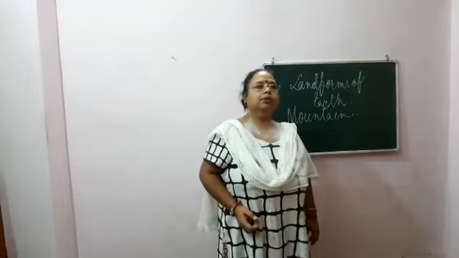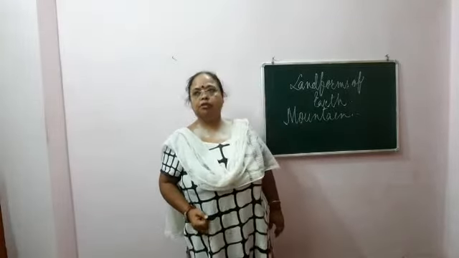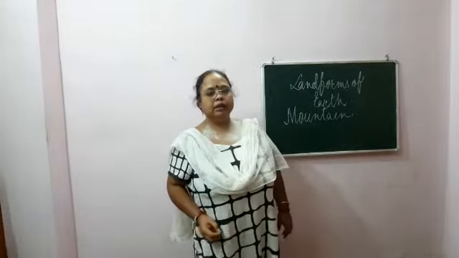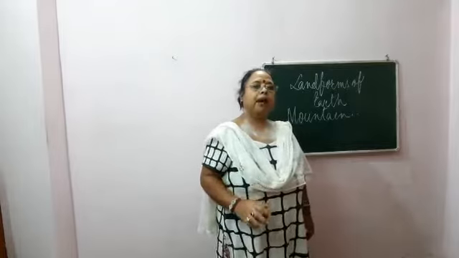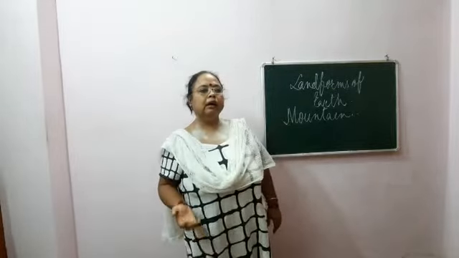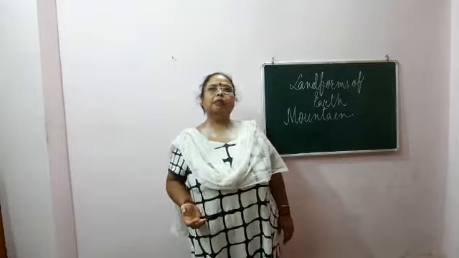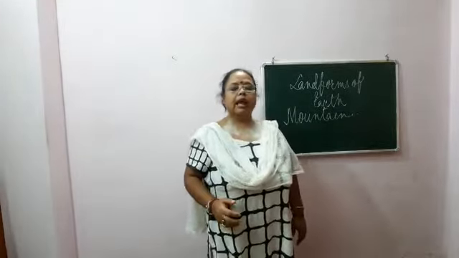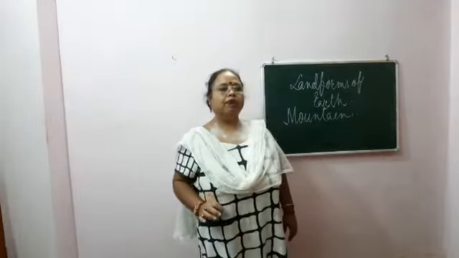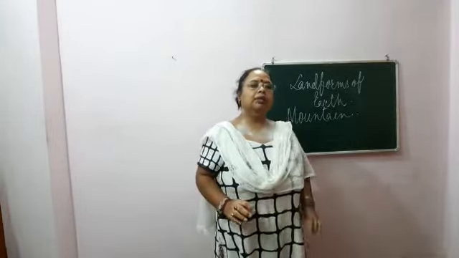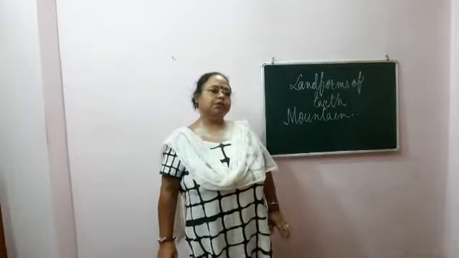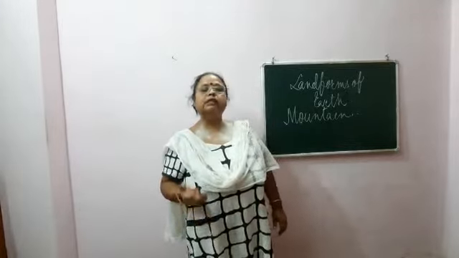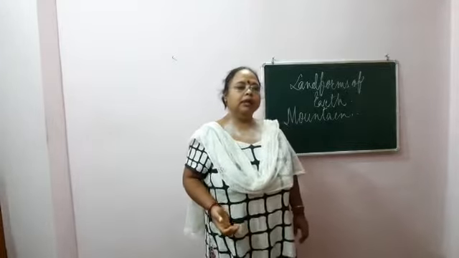Now, in the first order, we will discuss the mountains. What is a mountain? A natural elevation of the earth's surface that rises more or less abruptly to a summit, with an altitude greater than 900 meters above the sea level, and with slopes making an angle of 25 to 35 degrees with a horizontal plane, is called a mountain. A mountain has a broad base, a rugged surface, steep sides and narrow elevated peaks.